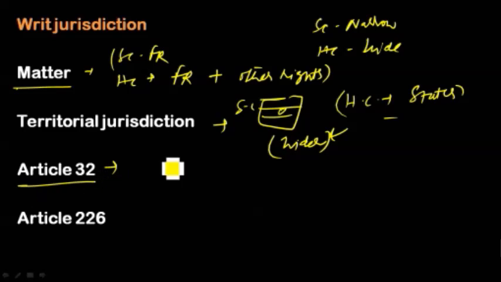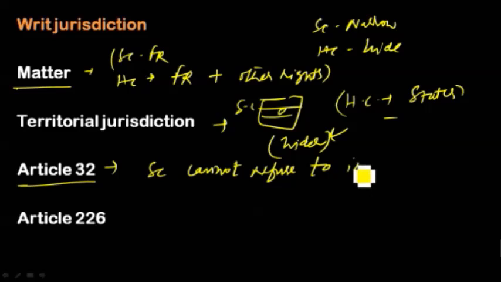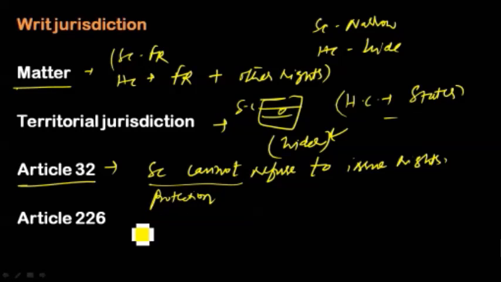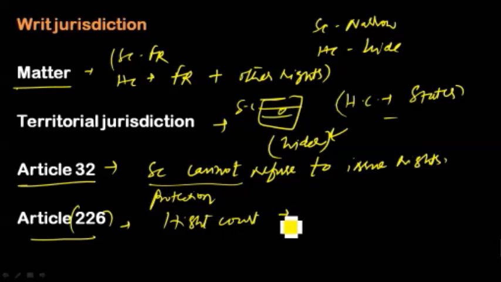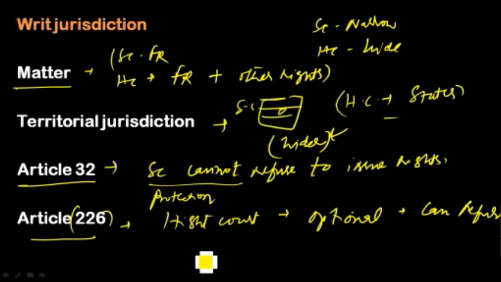And the third point is that the Supreme Court cannot refuse to issue writs under Article 32. This is a fundamental right provided to the citizens of the country to approach the Supreme Court directly for the enforcement of their violated fundamental rights. So the Supreme Court has a sacred obligation to protect the fundamental rights of the citizens through Article 32 by way of issuing writs. But the power provided to the High Court in Article 226 is discretionary. That means the High Court can and may refuse to exercise the writ jurisdiction, but the Supreme Court cannot refuse to exercise the writ. This is a fundamental right, and this is a fundamental obligation of the Supreme Court.